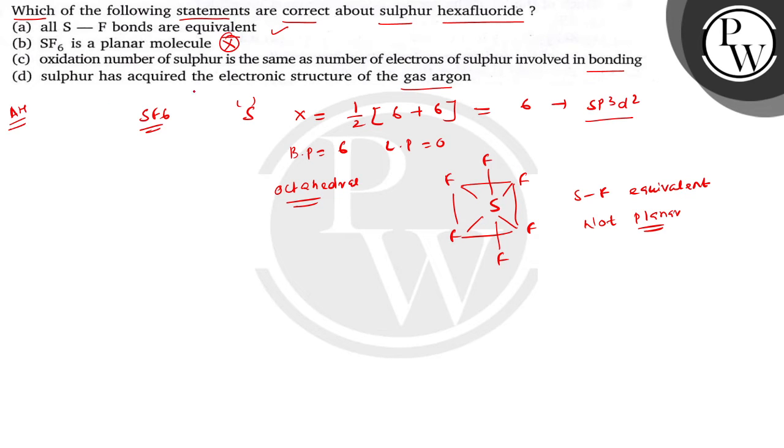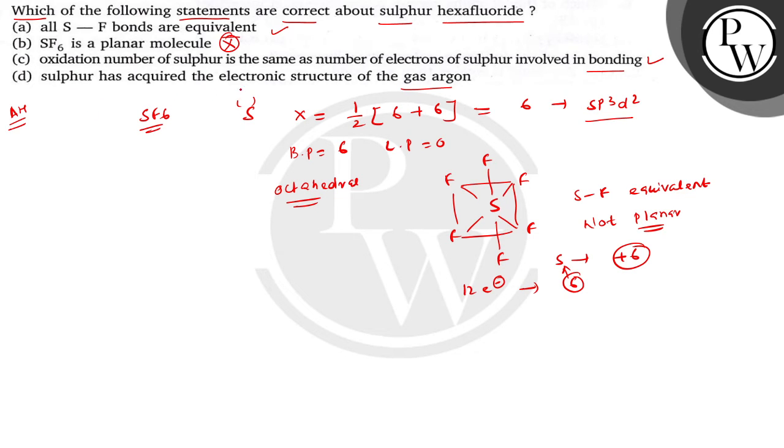ठीक है, ऑक्सीडेशन नंबर हियर, सल्फर का ऑक्सीडेशन नंबर कितना है बच्चों? Here it is +6 and this is equal to the number of electrons of sulfur involved in the bonding. यहाँ पे बॉन्डिंग बच्चों, there are total 12 electron pairs around the central atom sulfur, out of which 6 are from sulfur. ठीक है, so the oxidation number is same as the electrons of sulfur involved in the bonding. So this is also a correct statement.